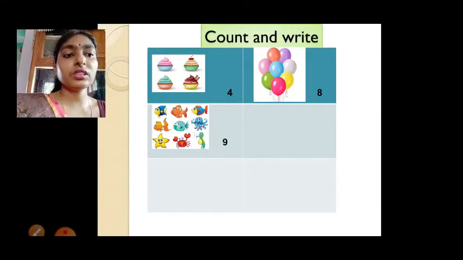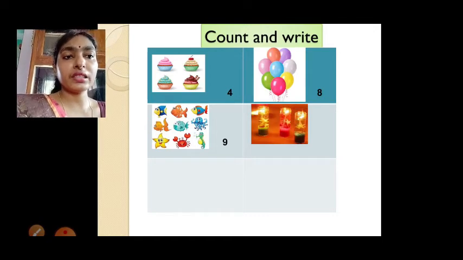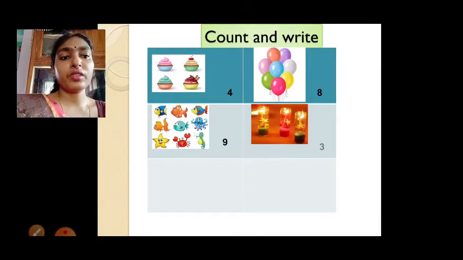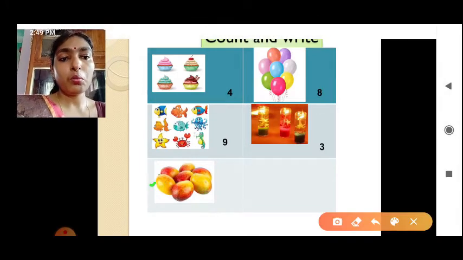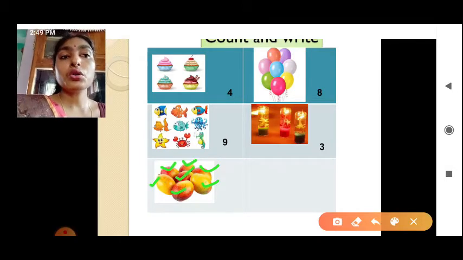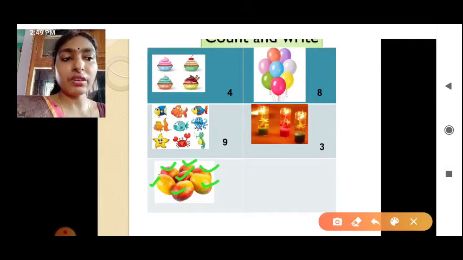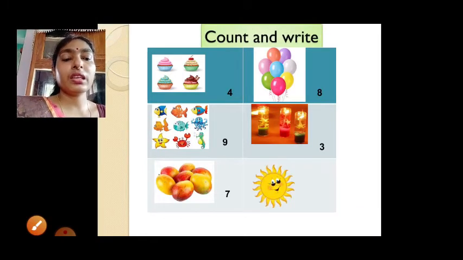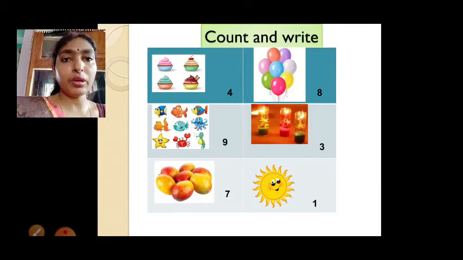Now let's see. Some candles are there. Easily you can say how many candles? Yes, 3 candles are there. See here so many mangoes we have. Let us count. 1, 2, 3, 4, 5, 6, 7. So how many mangoes are there? Total 7 mangoes are there. So we can write neatly. Next one, sun. So like that way in your textbook also so many objects are given that you have to count and write.